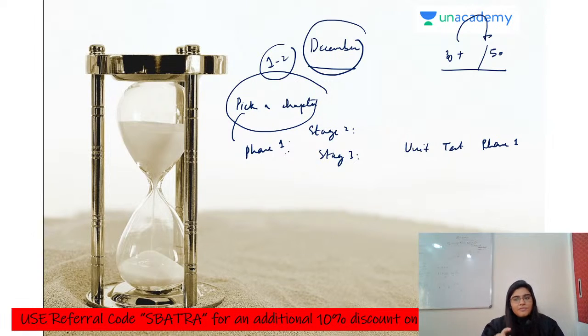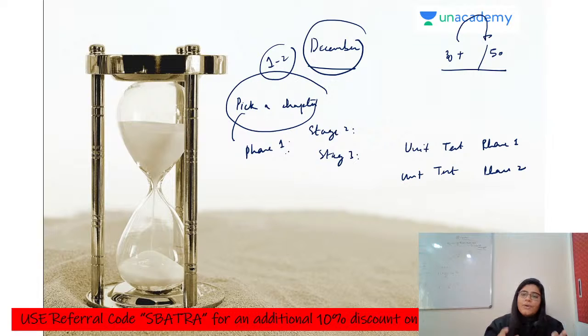Then you have to revise your micro notes again and give the phase 2 unit test. At least two phase 2 unit tests you have to give. This is the general trend. Then again you have to repeat it if you feel there is a need. If you are still not getting the desired marks, you can repeat this particular process.